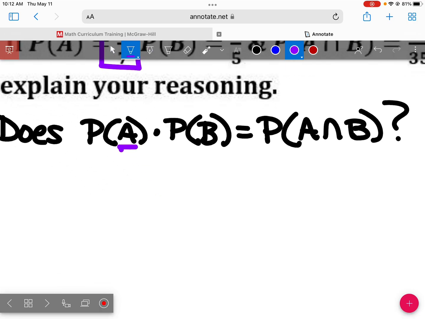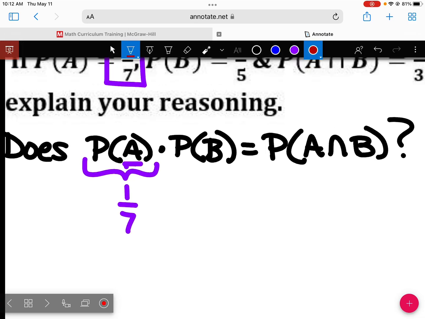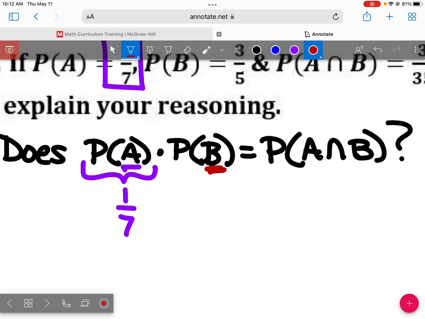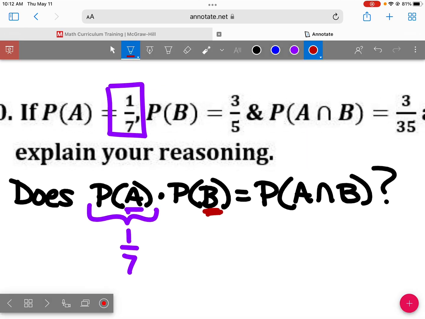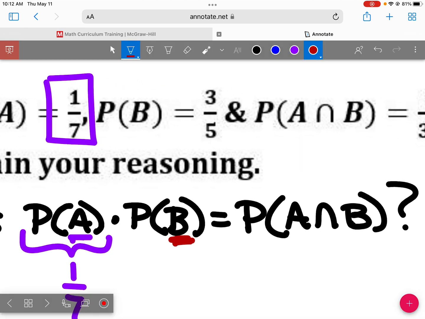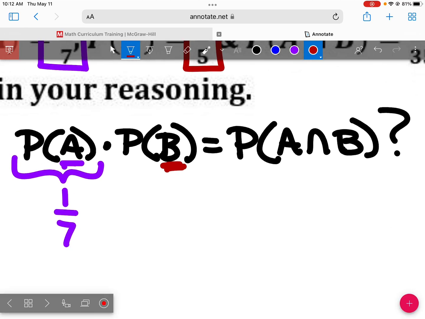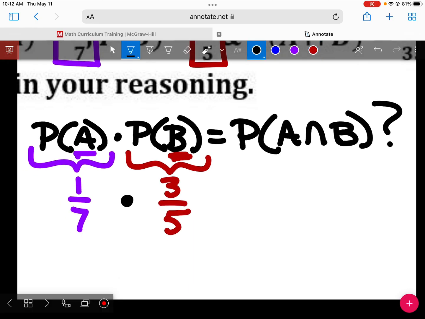So I'm going to put that in the place of this right here, 1/7. What about the probability of event B? 3/5. So I'm going to put that in the place of this. And I'm going to multiply those two together.